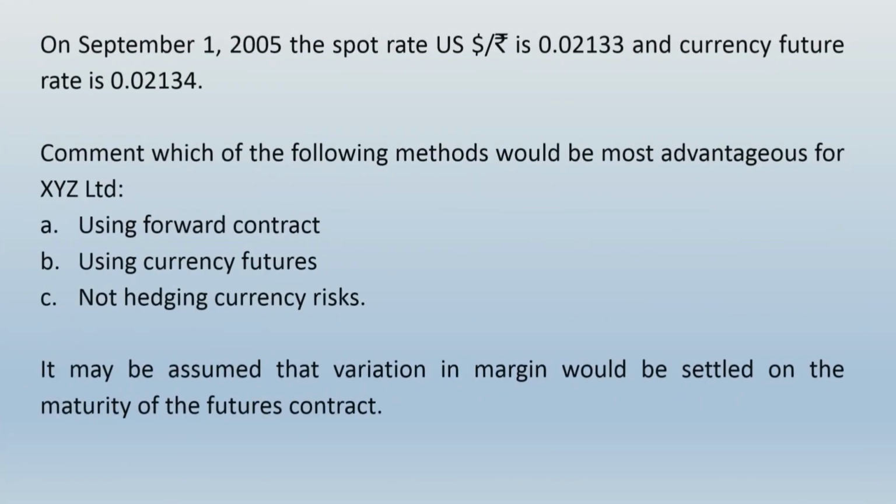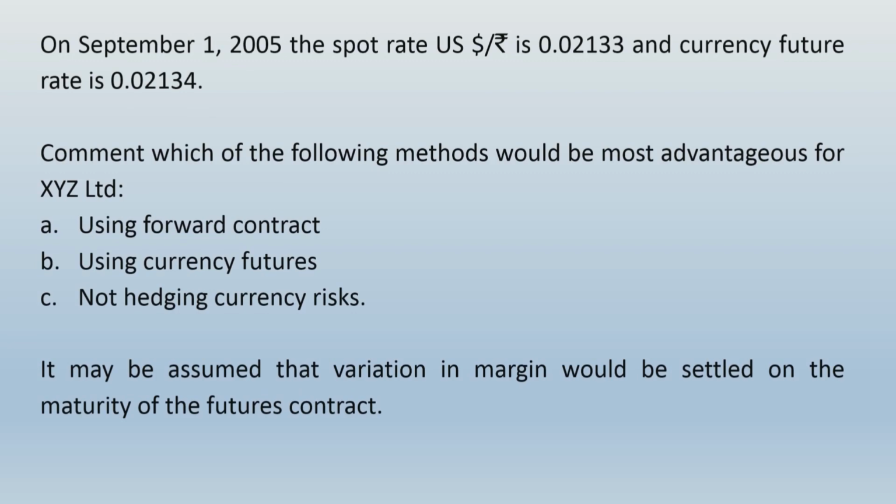On September 1, 2005, the spot rate in $US per rupee is 0.02133 and the currency future rate is 0.02134. Comment which of the following methods would be most advantageous for XYZ Limited, that is using a forward contract, using currency futures, and third one is not hedging currency risk. It may be assumed that variations in margin would be settled on the maturity of the futures contract.